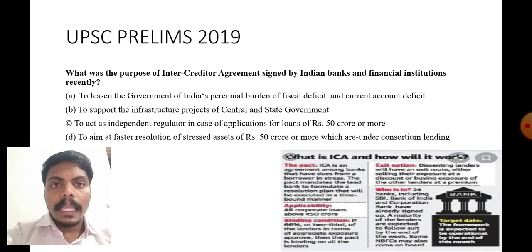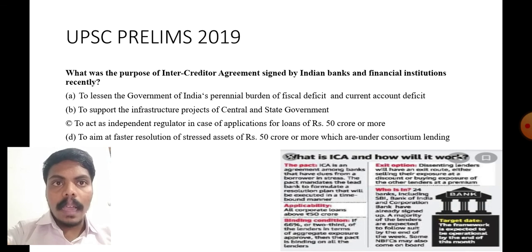Suppose he came to SBI. If SBI has that 50 crores, then SBI will give. Otherwise, if Ambani asks for 1,000 crores, it won't give. Why? Because it doesn't have that much liquidity. For that, it will syndicate with other banks like Union Bank or Punjab National Bank or Bank of Baroda. That is consortium lending, syndication of 2 or more banks.